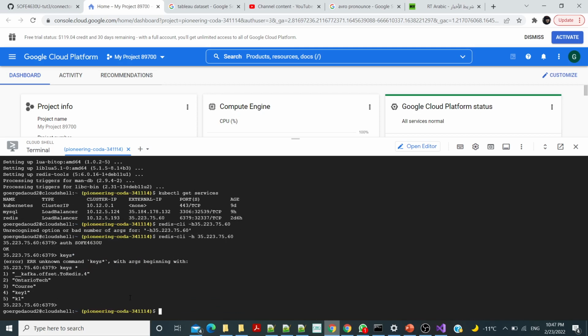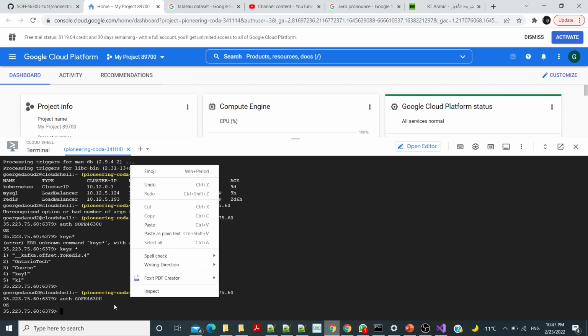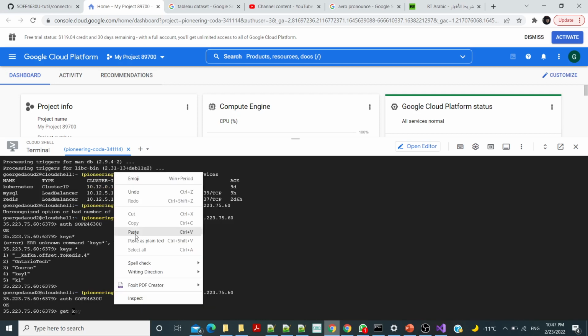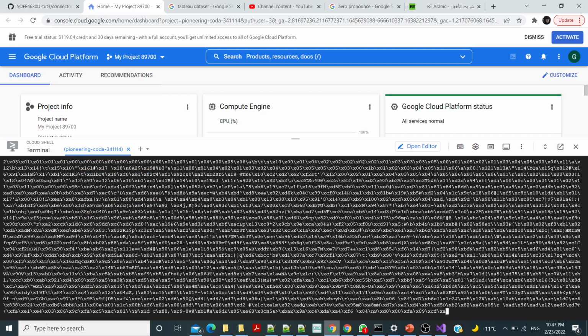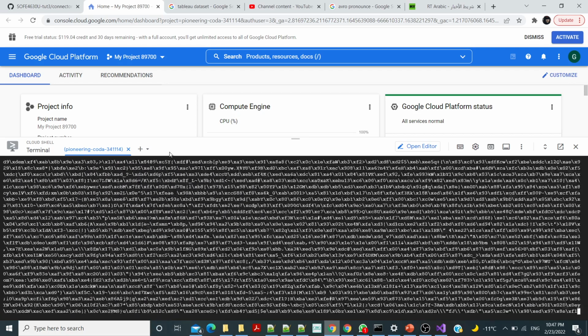So for intertech, that is a binary format of the image.